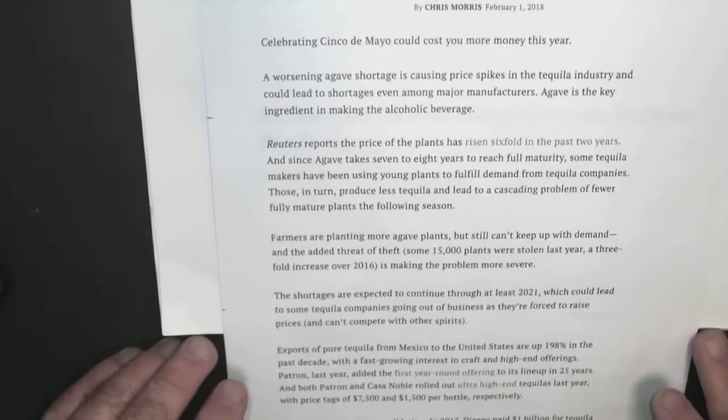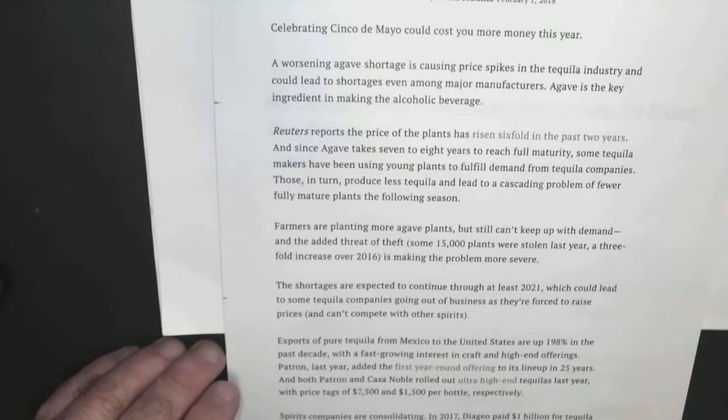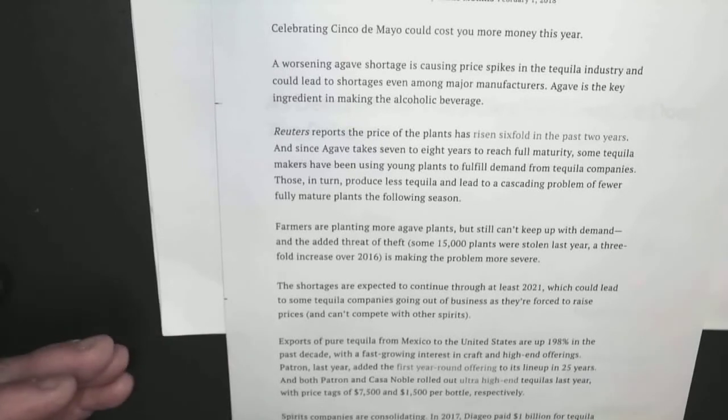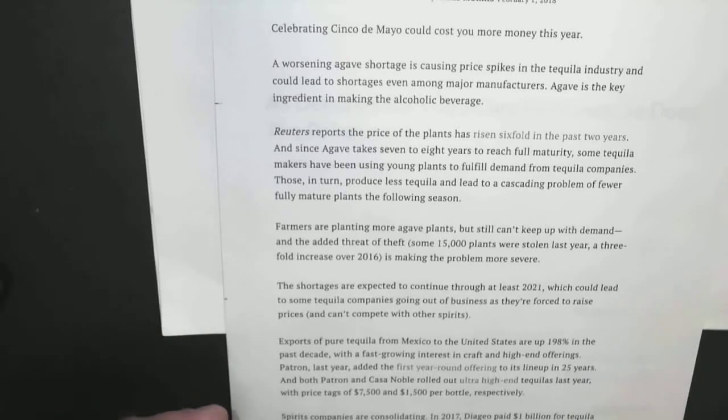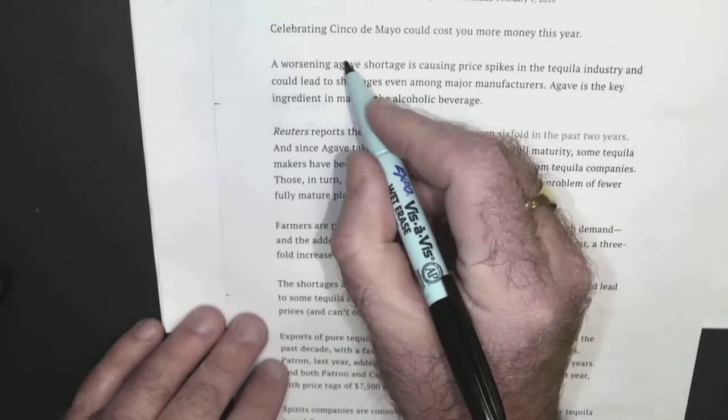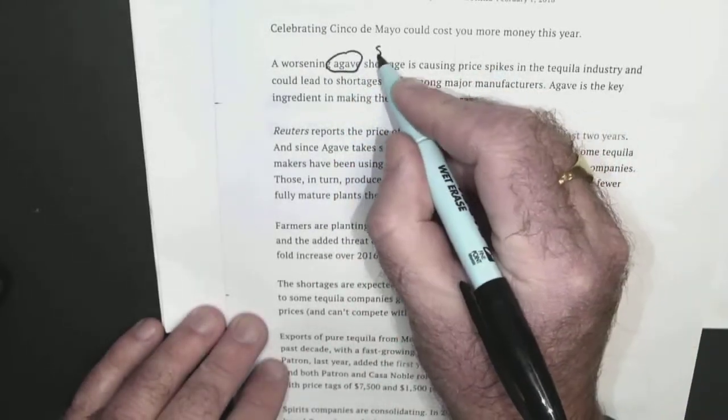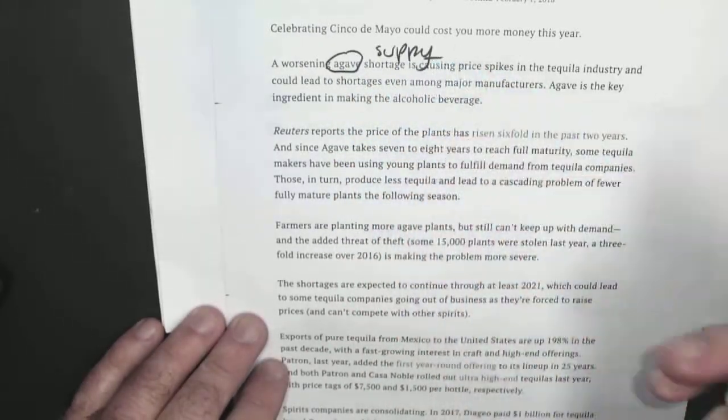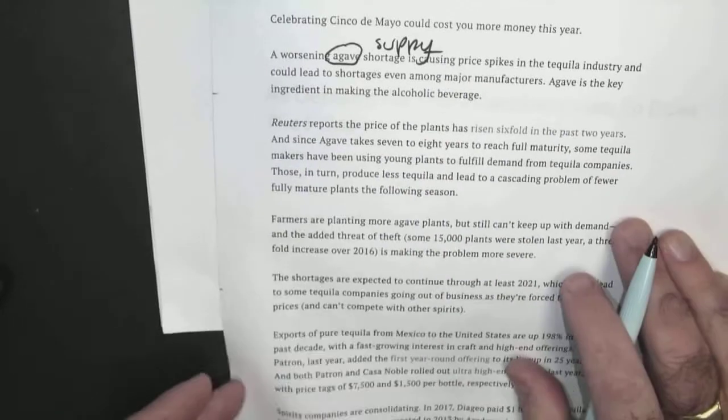So he says, a warning, agave shortage. For those who don't know, agave is pretty much the main ingredient that's used to make tequila. So just like flour is the main ingredient for bread, or for pizza, agave is used for tequila. So the question then is, which curve is going to shift? Is it supply or demand? Well, if you think about it being raw material, right, then it's going to be supply. All right? So let's go ahead and draw the graph and see what it should look like.